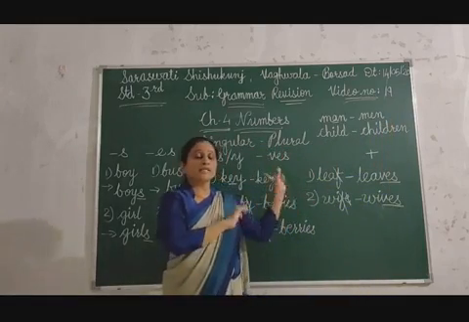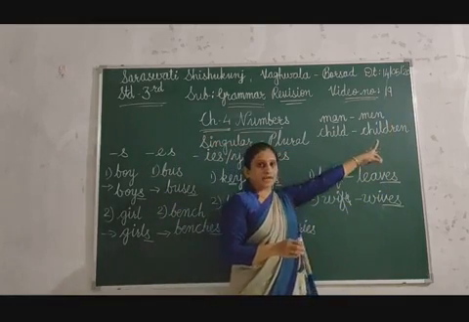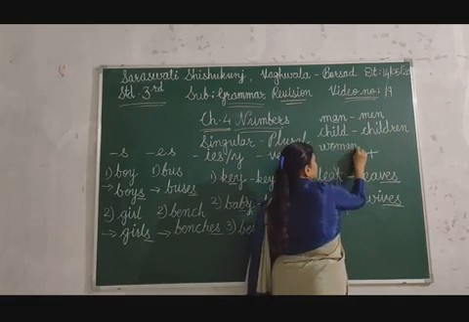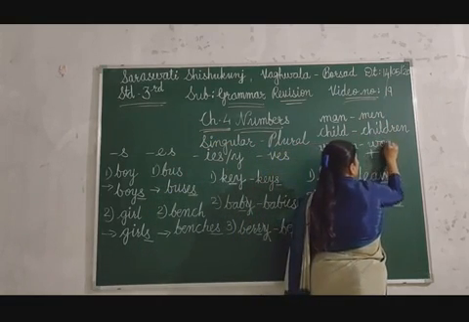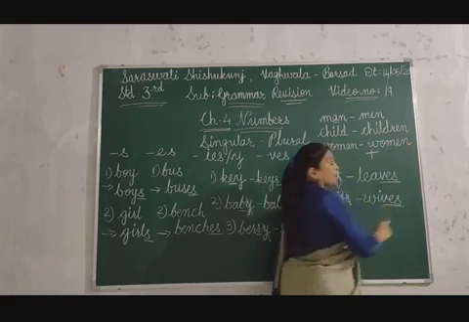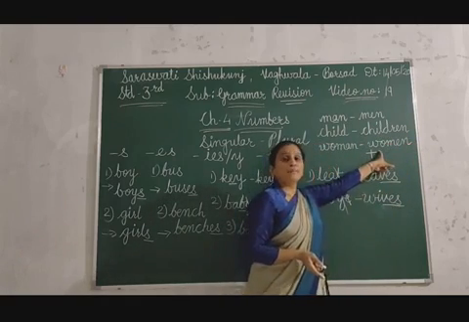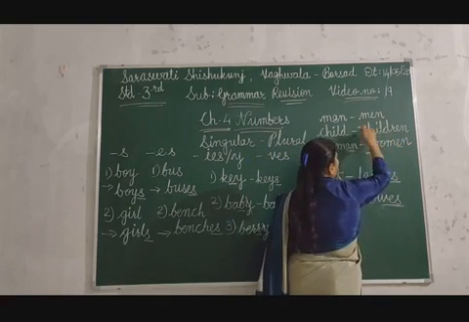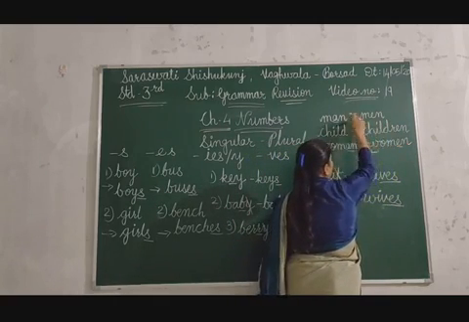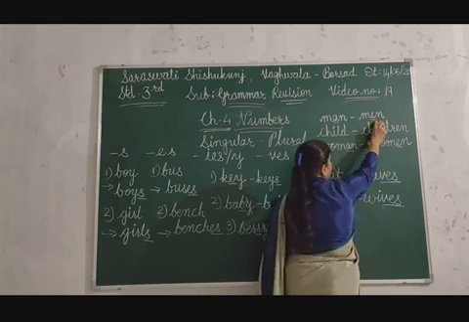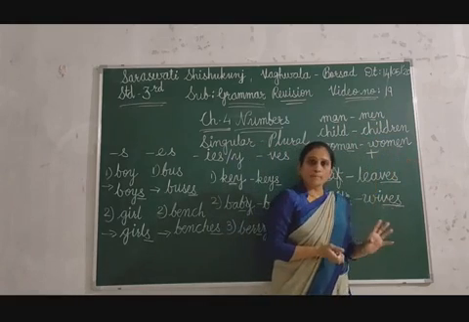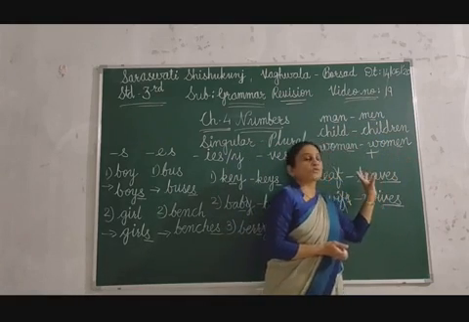See, here this plural form totally changed. Woman: women. You have to pronounce it this way, women. Here only this A changed. Here the whole word changed, and here also I changed only A. Instead of A, I wrote E. So some plural forms you can make this way also.